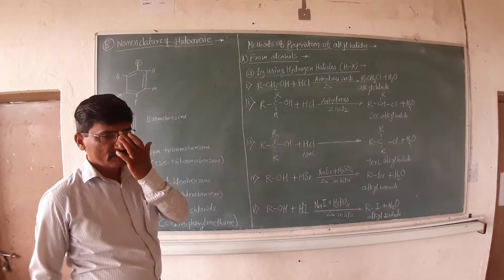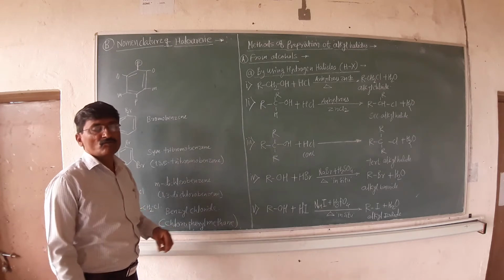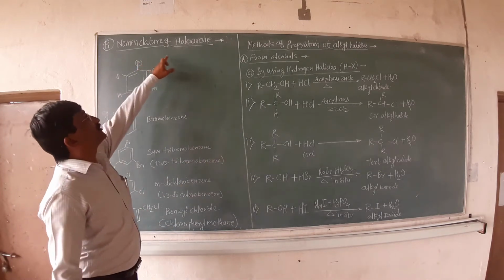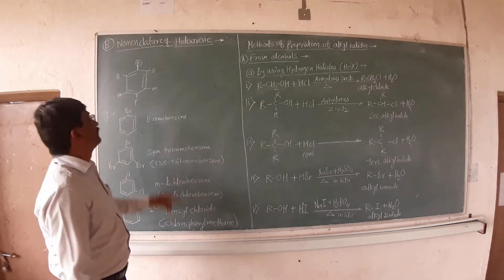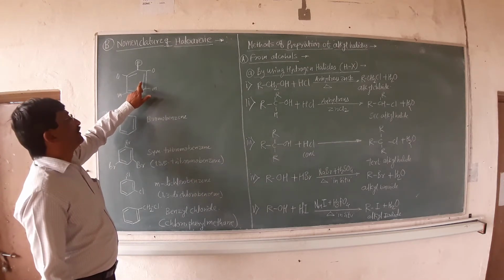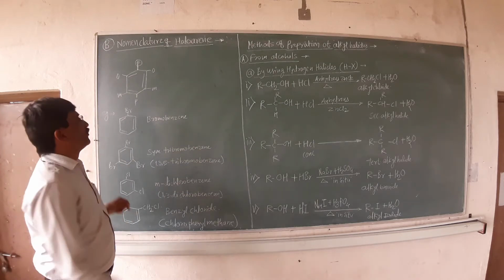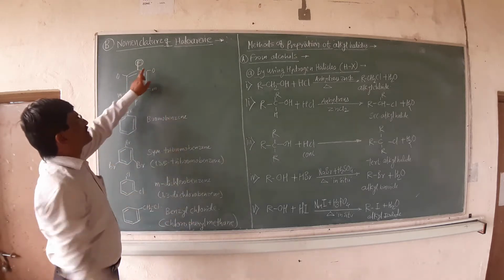Hello everybody. Today we are going to learn a new point from the nomenclature of halogen derivatives, that is, nomenclature of haloarenes. The aromatic ring, do you know the aromatic ring? It has alternate single and double bonds already present in benzene. Suppose F is any functional group which is present here.